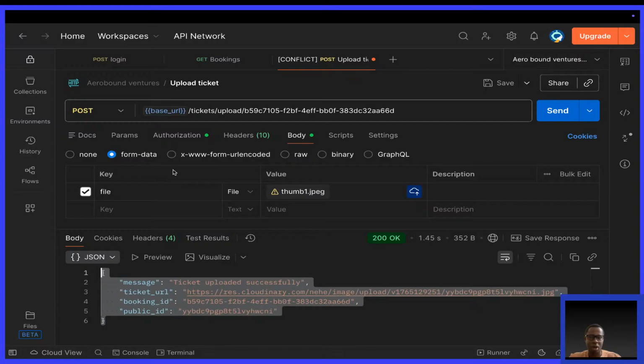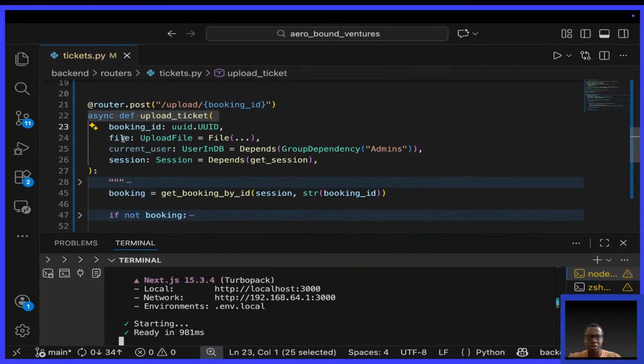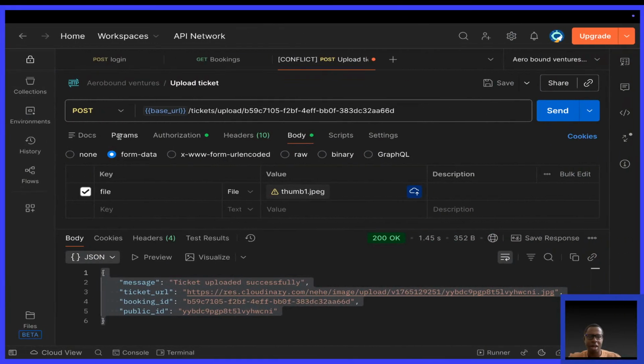It worked. Don't forget the key has to be file. If you go to the code, it says we're expecting file. Also, another mistake: the type shouldn't be text, it should be type file. So let me select the file.